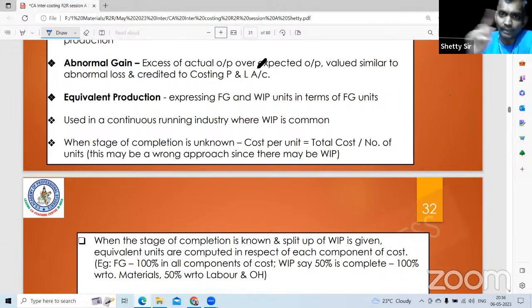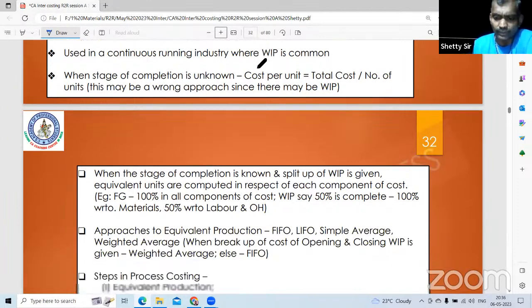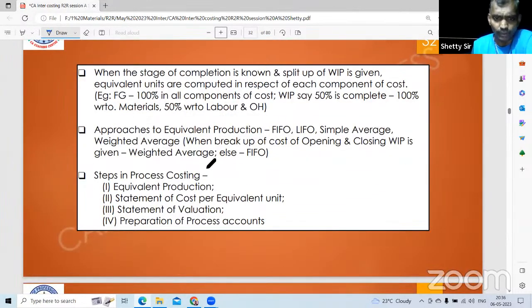Table number 3, statement of valuation. Normal loss, zero valuation. Units completed: if it is FIFO, whatever the opening WIP is, as it is. Then row wise, units, material, labor, overhead, into the rate given in table number 2. Whereas if it is weighted average, the opening WIP split would have been given: how much is the material cost, labor cost, overhead cost. Individually multiply. Everything else row wise, abnormal loss units into material, labor, overhead cost. Next, table 4 is a normal process account. These are the 4 tables I discussed now.